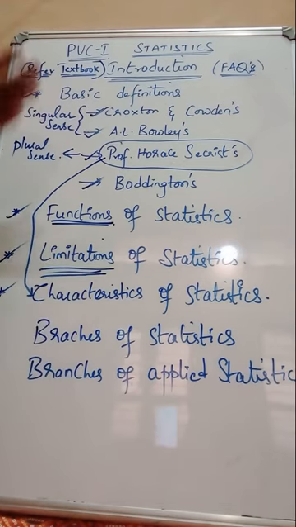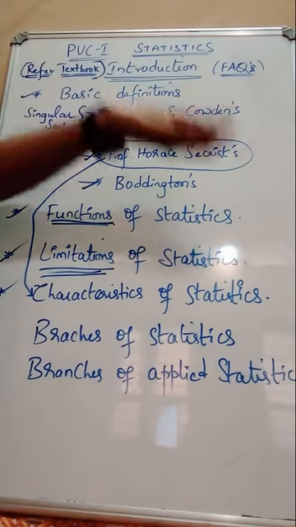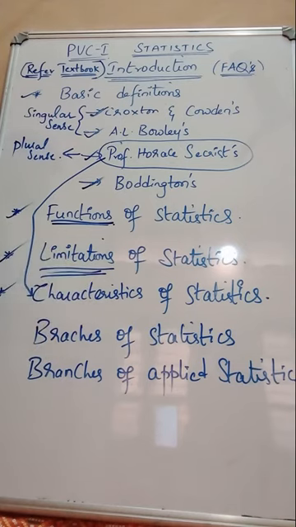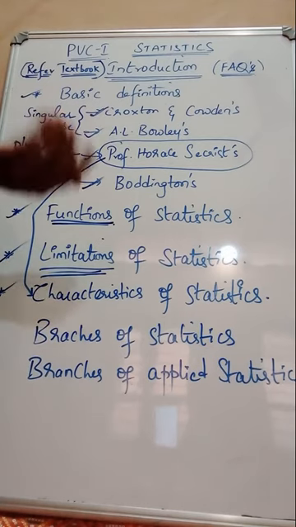Second one is affected to a marked extent by multiplicity of causes, second characteristic. Third one, numerically expressed. Fourth one, estimated or enumerated according to reasonable standards of accuracy. And the fifth one, systematically collecting the data. In a systematic manner the data has to be collected. And then sixth point, for a predetermined purpose.